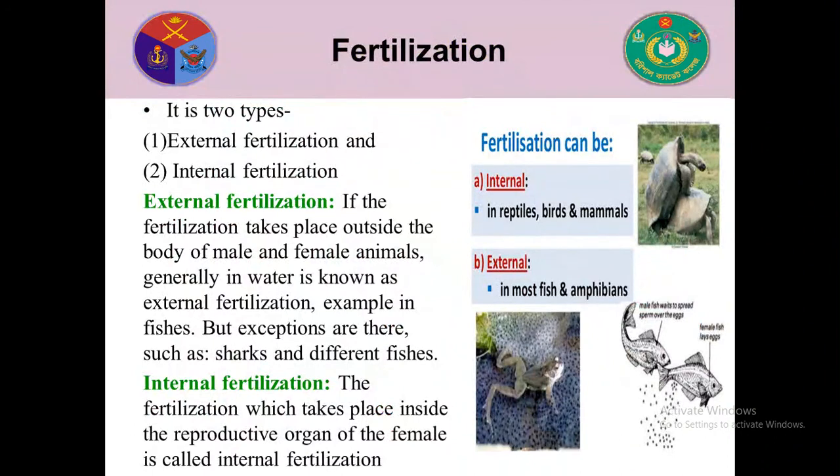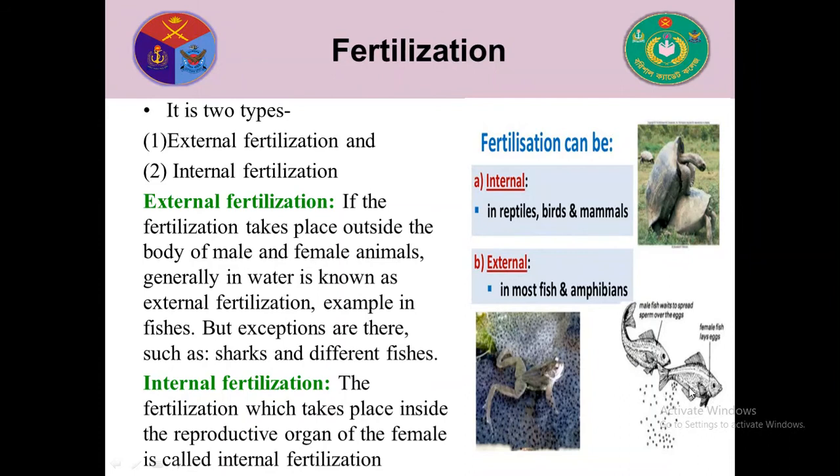Fertilization is of two types. One is called external fertilization and one is called internal fertilization. External fertilization means if the fertilization takes place outside the body of male and female animals, generally in water, it is known as external fertilization. It occurs outside of the body, mainly in water. For example, in fishes, but exceptions are there, such as sharks. Most fishes have external fertilization, but sharks have internal fertilization.